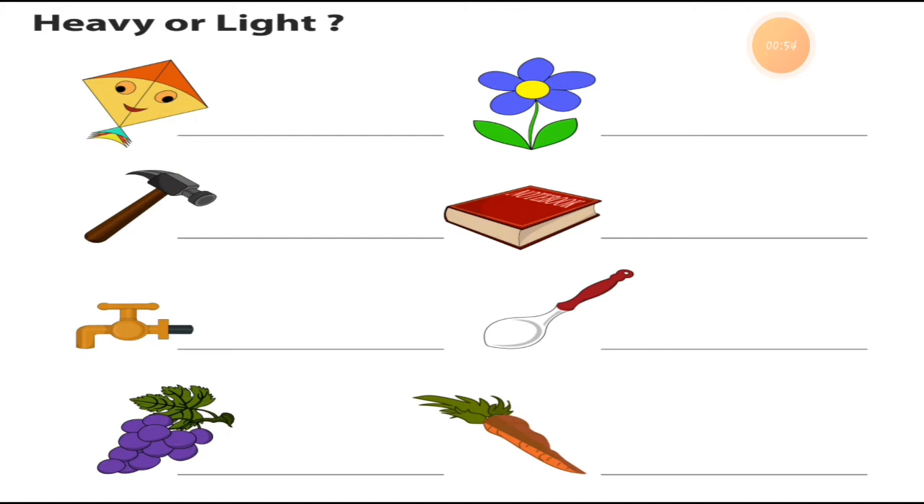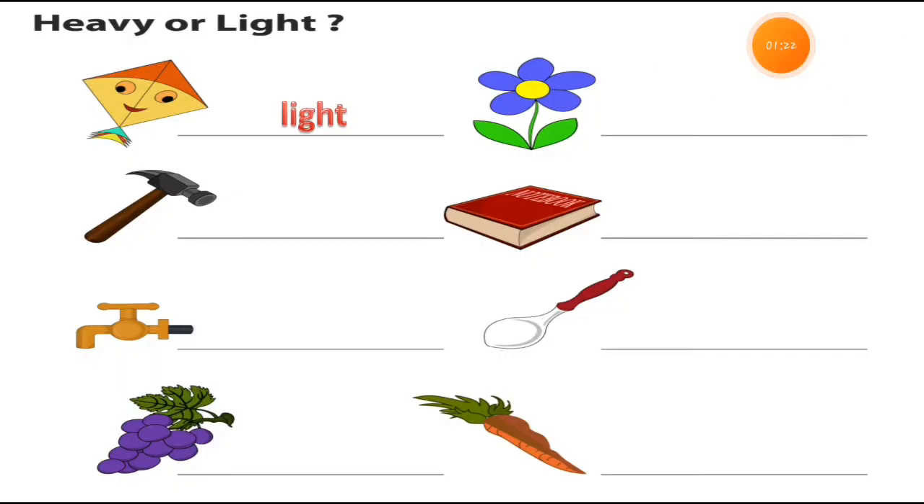So kite is a light thing, that's why it can fly in the sky, right? If it is heavy, it cannot fly in the sky, right? So kite is a light thing. Now the next one is a flower. So what do you think about the flower? Is it a light thing or not?